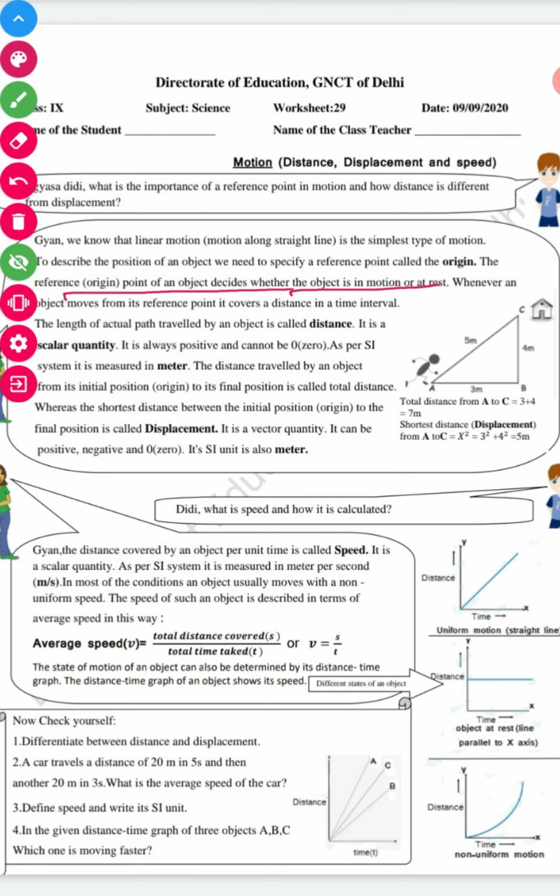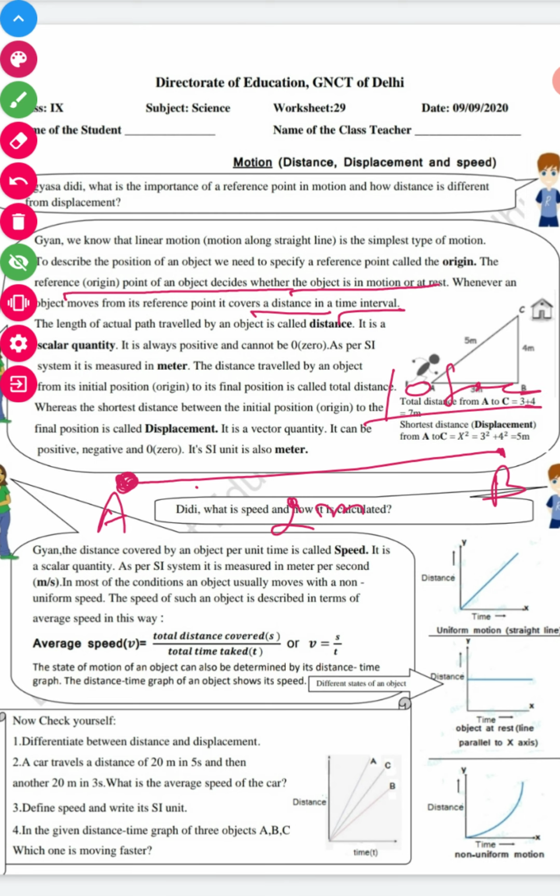Whenever an object moves with respect to a reference point, it covers a distance in a time interval. Suppose this is point A and an object is moving from A to B, then A is considered the reference point, and suppose the object covers a distance of 2 meter in 10 seconds.